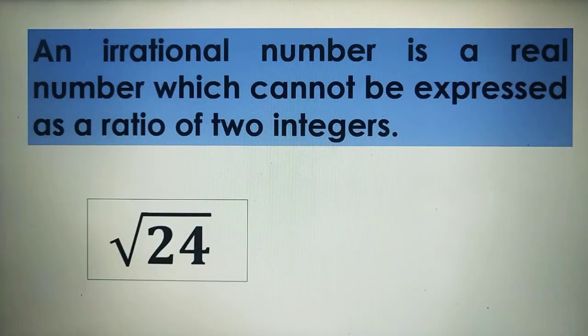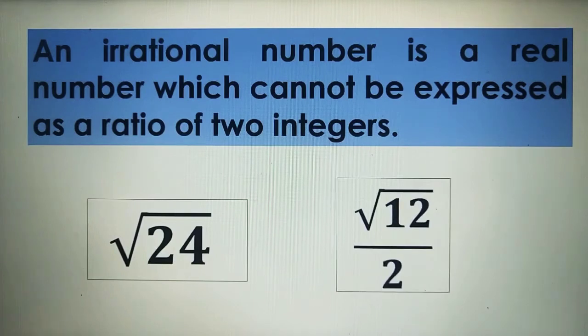Another example of an irrational number is the square root of 12 over 2. Although this is written in fraction form, remember, the square root of 12 is not an integer. So this is an example of an irrational number.